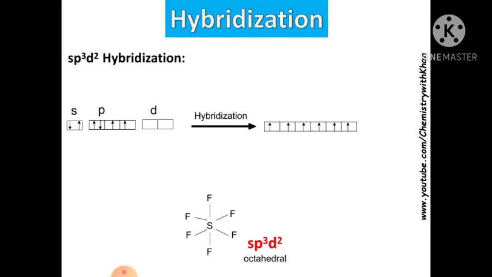Now the bonding process will occur. This is the 6th one which is already present, and this is the 6th fluorine which is attached to the sulfur. So it will form SF6.